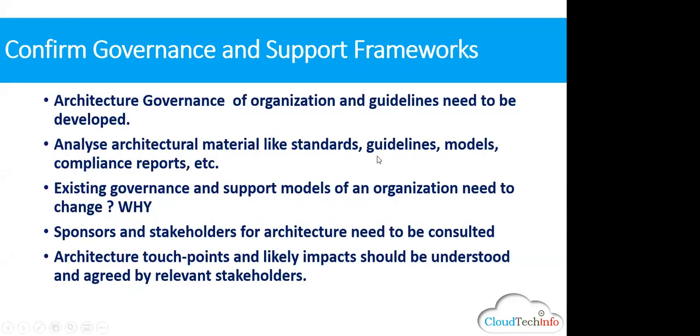Okay, now let us look at the governance and support framework. As I told you earlier, I just want to reiterate: generally, some companies are only project based, and especially nowadays, some of the banks before had a 90-10 rule. 90-10 means 90% is all in house, 10% they outsource. Then the rules changed.